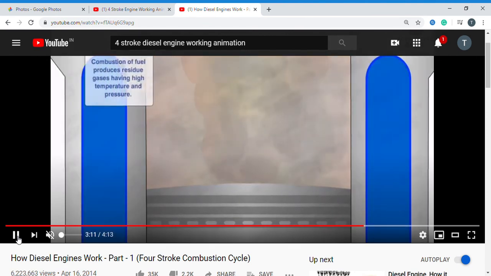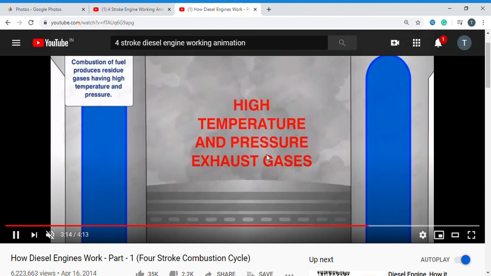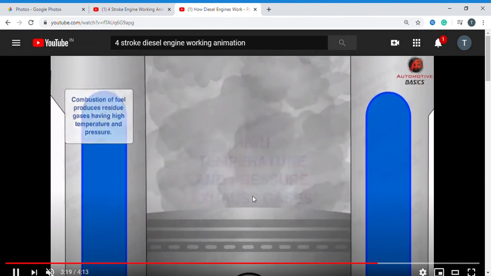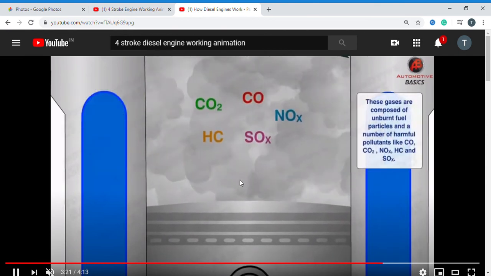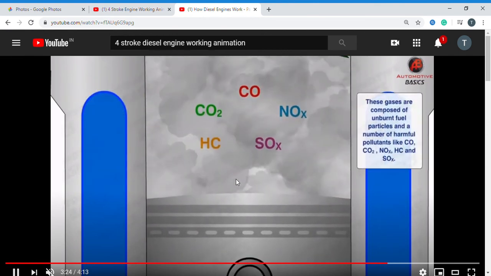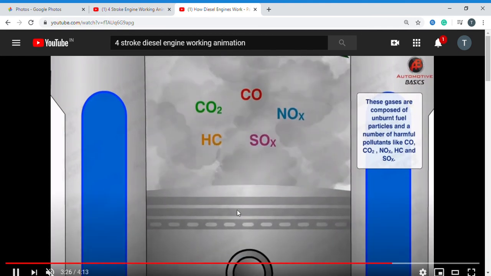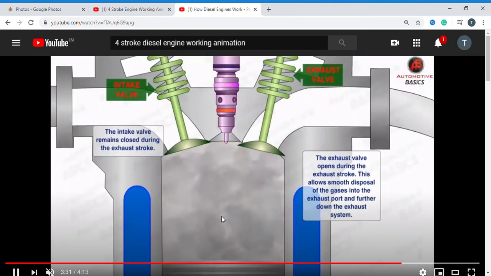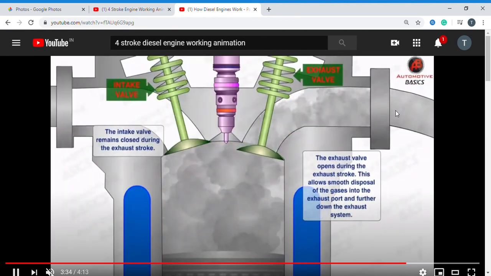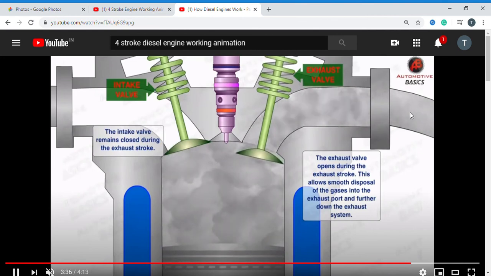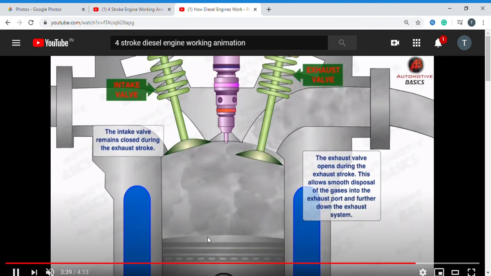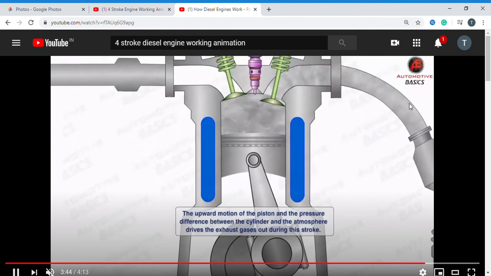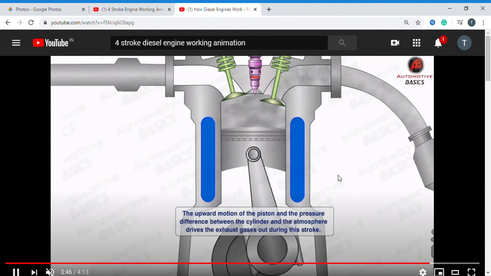After combustion, the exhaust gas is released as the piston moves from BDC to TDC. The exhaust gases are released from the exhaust valve. See here, the complete exhaust gas is released.